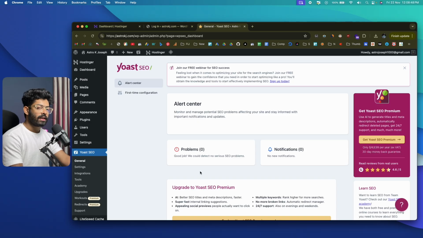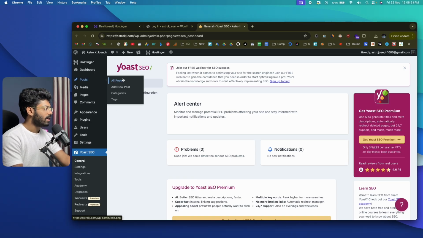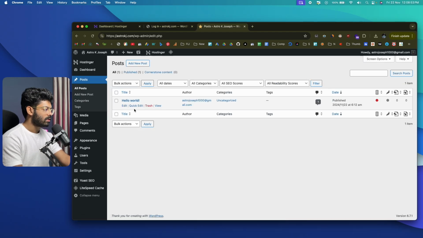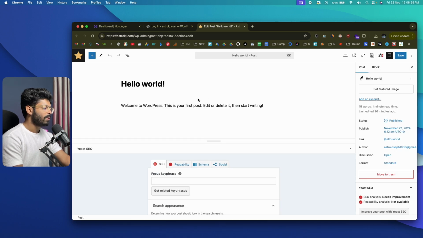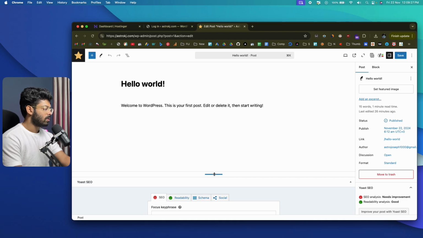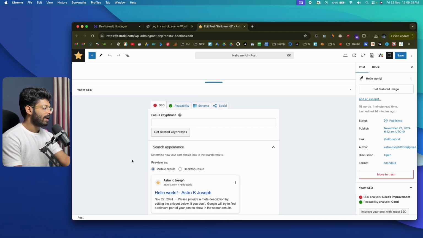Now, what does this plugin do, you ask? Well, when you write a blog post, let's edit this one right here. So when you click on this edit option, the blog editor will open up. All right, so there we have it, Yoast SEO. Let me make it a bit bigger. And this right here is the SEO configuration page.